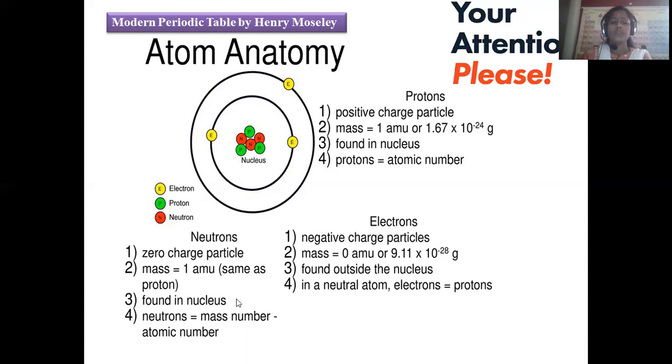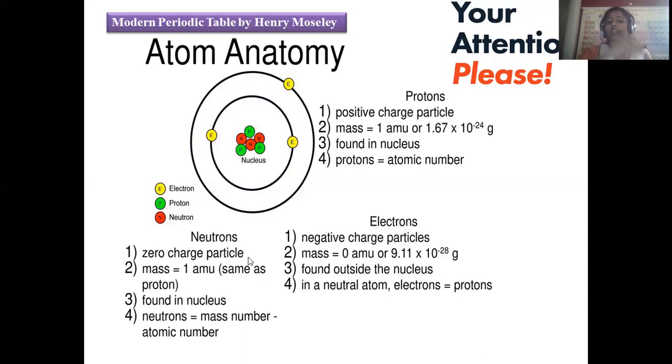So the number of neutrons equals mass number minus atomic number, because the mass number is protons plus neutrons and the atomic number is only protons. By subtracting the atomic number from the mass number, you get how many neutrons are present in the given atom. This is the application used to find out how many neutrons are present in an atom.